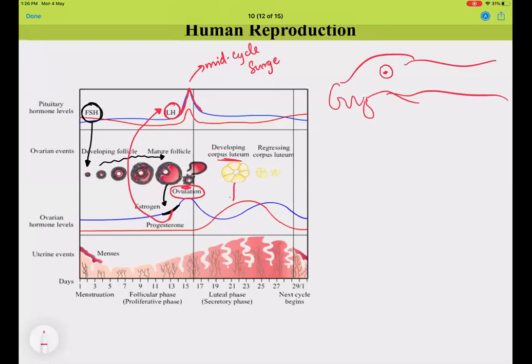You can see the red line in the lower graph: the progesterone level increases right after ovulation, and progesterone increases the wall of the endometrium and its vasculature. If fertilization happens, everything is fine. But if it does not, the endometrial wall created here will be released in the form of menses, which marks the first phase, the bleeding phase.